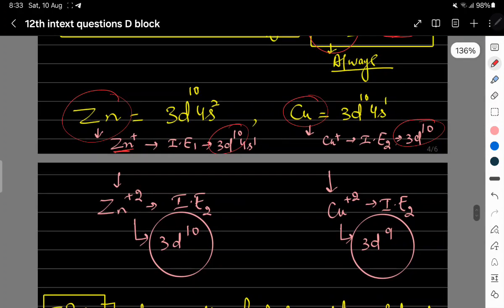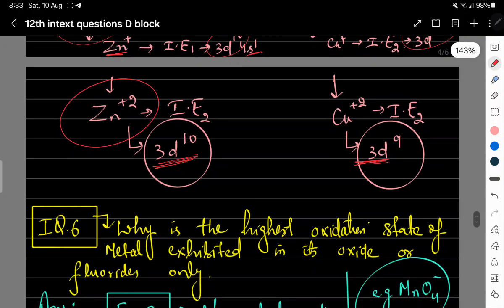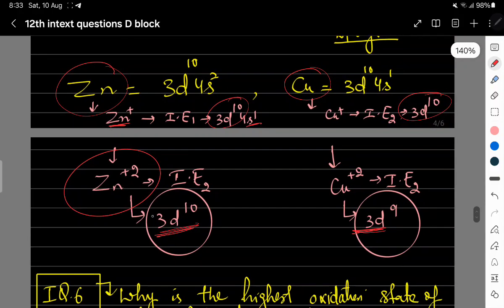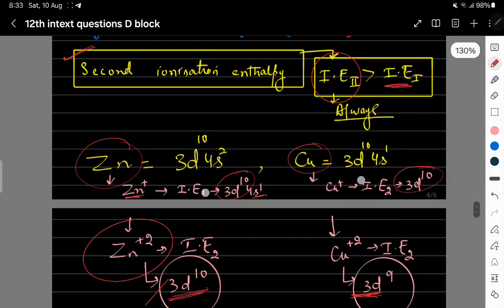Now if we lose a second electron from zinc, that is Zn 2+, we get 3d10 electrons. For copper the second electron is removed from 3d, and here we get 3d9. So this is a stable electronic configuration, and this is not a stable electronic configuration.